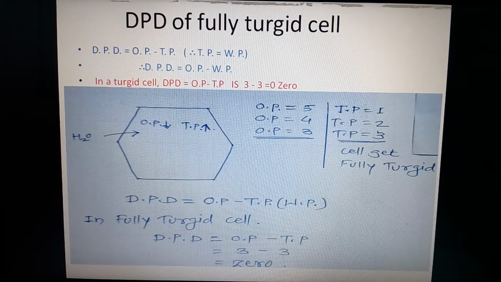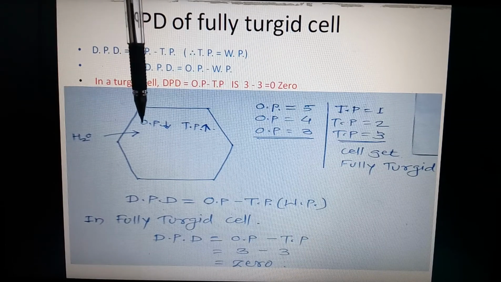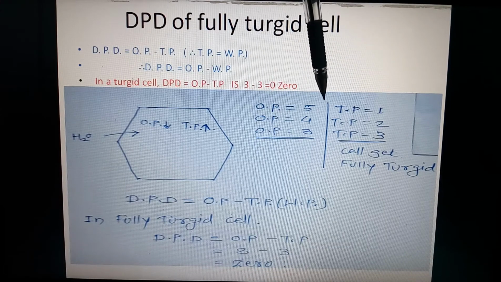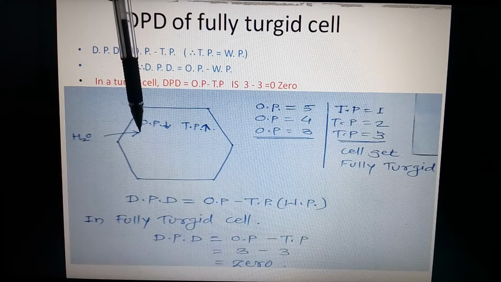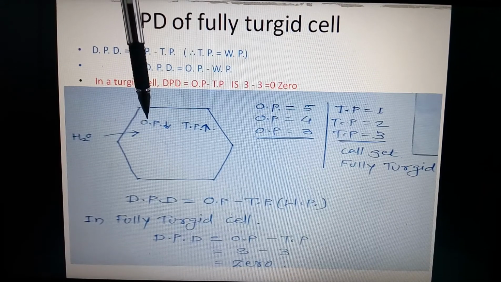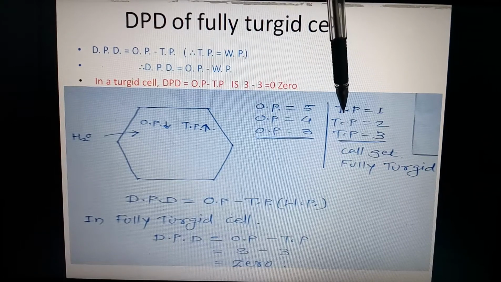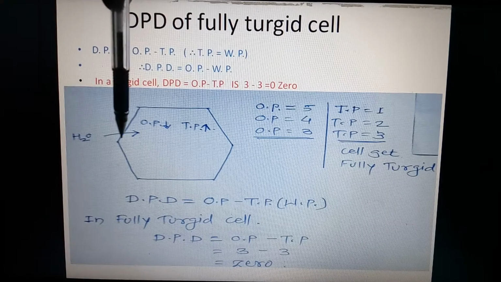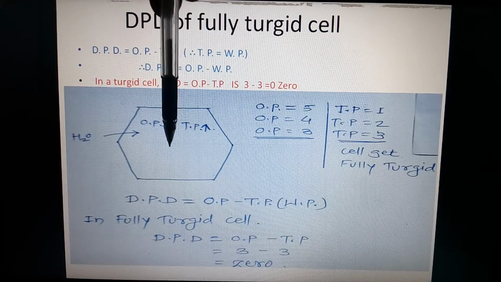Here the example is taken. Cell cytoplasm shows an osmotic pressure of 5. When one molecule of water enters the cell, turgor pressure is 1 and osmotic pressure is 5. Now mind it, when a second molecule of water enters the cell, its osmotic pressure decreases by 1, meaning it becomes 4, and at that time turgor pressure is 2. When a third molecule of water enters the cell, the cell becomes fully turgid.